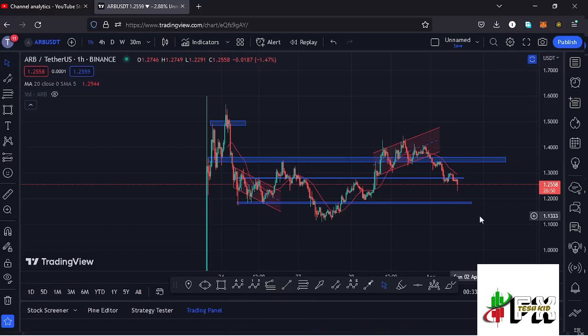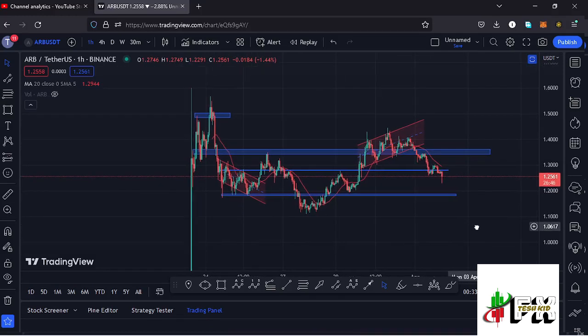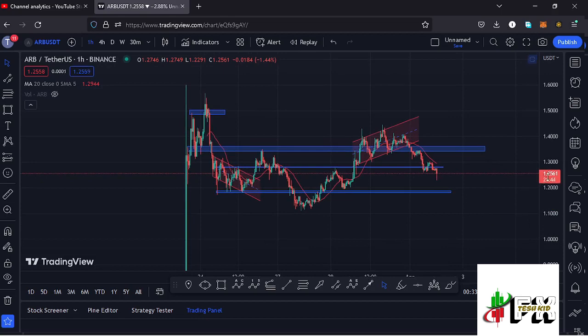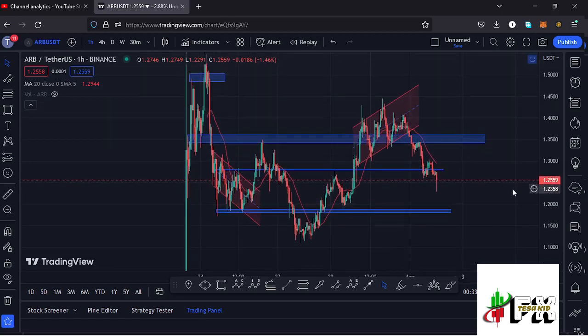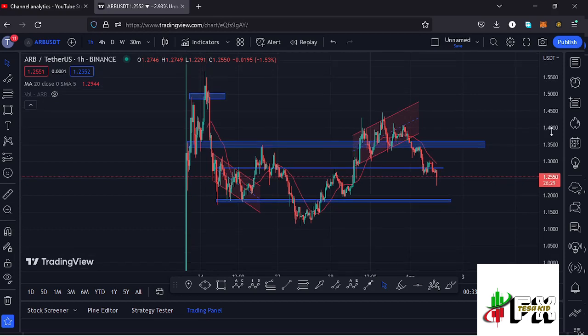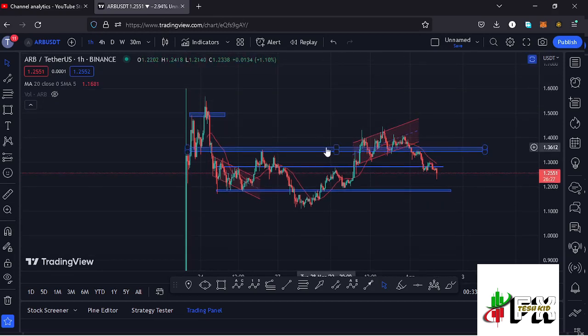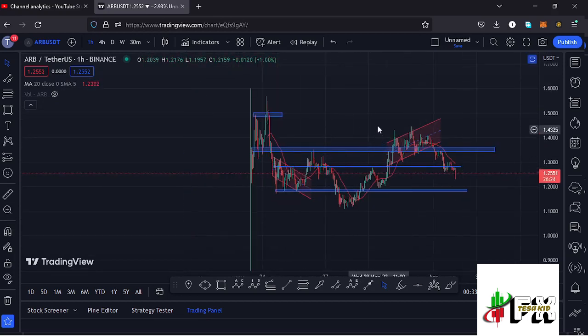Welcome back to Techy Effects for another ARB price prediction update, that is Arbitrum, which at the time of this recording has lost a key area of support at around the $1.2905 mark. We have also lost the 20-day MA here on the 1 hour chart, which is now acting as resistance for us to continue pushing even lower. We have also continued to obey the Elliott structures, and before I get further into the technical analysis to give